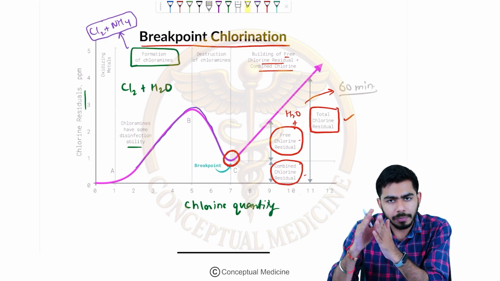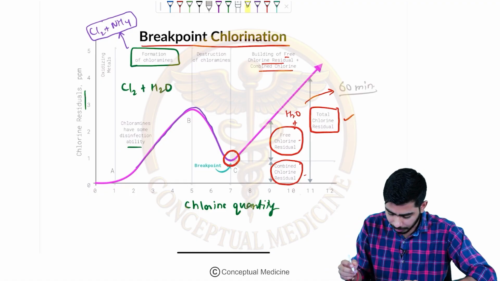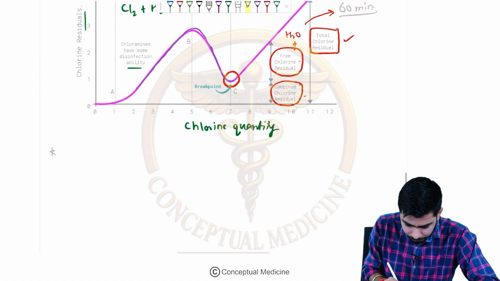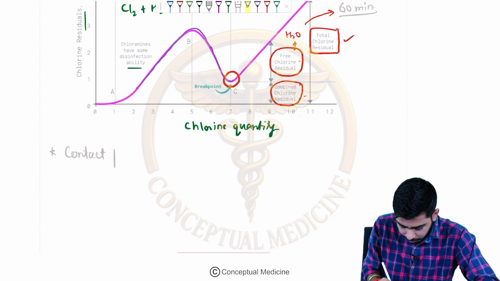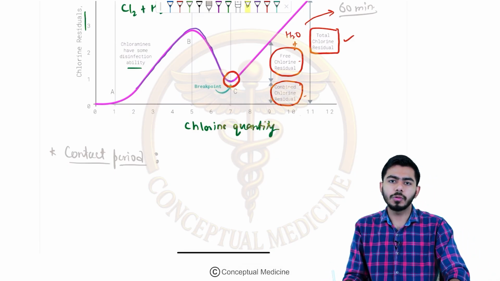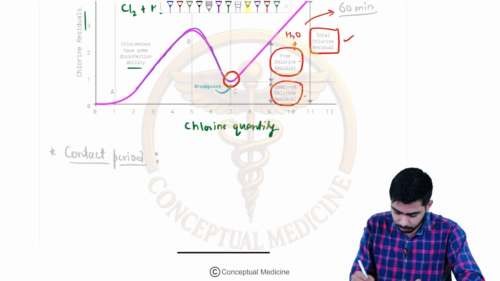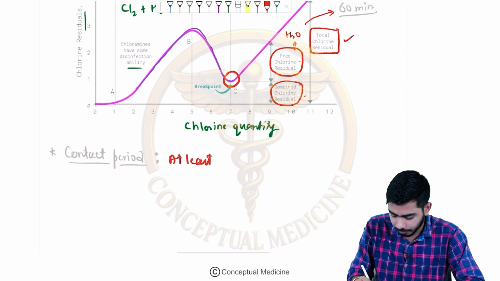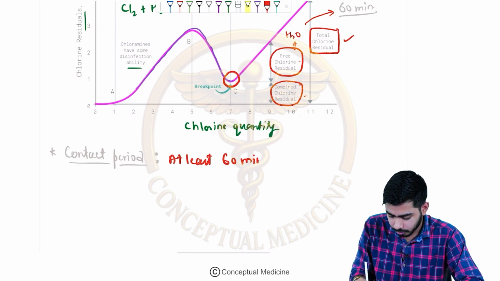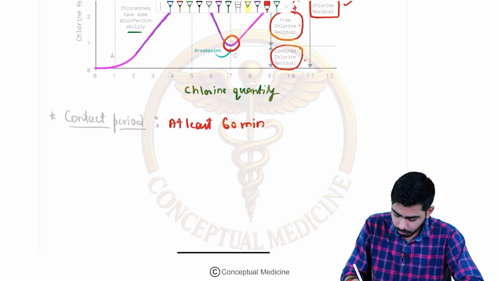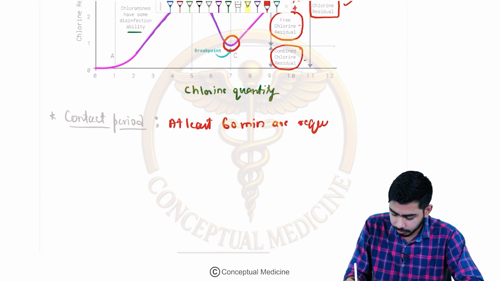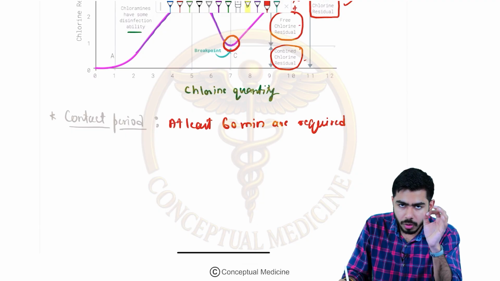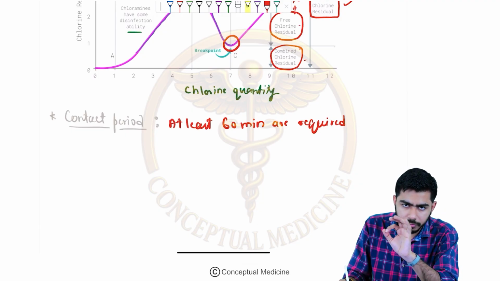to adequately kill the bacteria and the viruses in the water. So what about the contact period? Contact period says that once the free residual chlorine has been formed, at least 60 minutes are required. 60 minutes are required for the contact period of free residual chlorine.